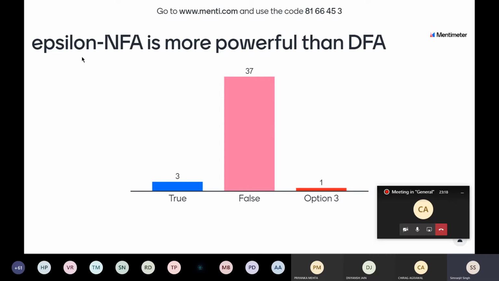Most of you are again exactly right that epsilon NFA is not more powerful than DFA. The expressive power of the languages is the same, and NFA and DFA are equal because they are convertible to each other. Okay, so I think this is the quiz here.